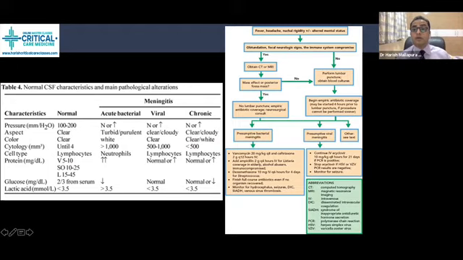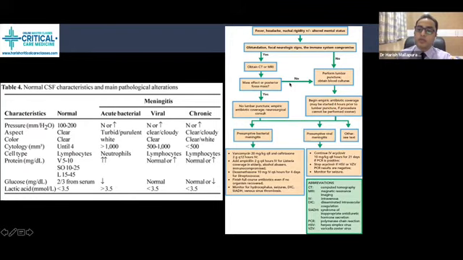Otherwise perform the LP, obtain the blood culture, and begin empirical antibiotic therapy. If the patient needs to undergo CT or MRI, and you notice any mass effect or posterior fossa mass, then no lumbar puncture, give empirical antibiotic coverage. If it is presumptive bacterial meningitis, we need to treat accordingly with the antibiotic. For presumptive viral meningitis, we need to treat with acyclovir.